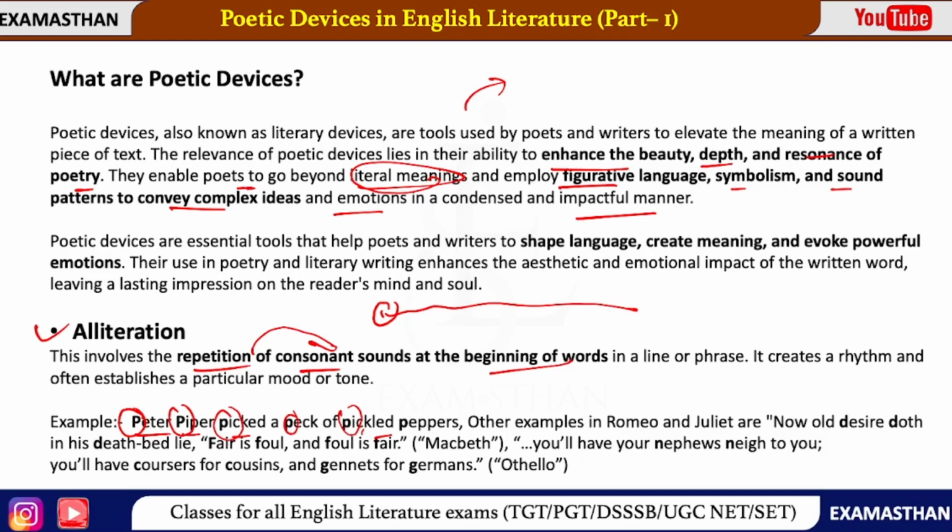Now some classic examples from literature: Now old desire doth in his deathbed. You can see the D consonant sound is repeated here. Next example we have, fair is foul and foul is fair. This line is taken from Macbeth. So the F consonant sound is repeated here. This way you can identify that it is alliteration, a poetic device.